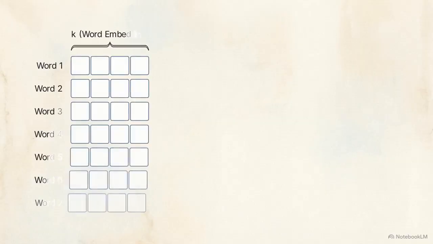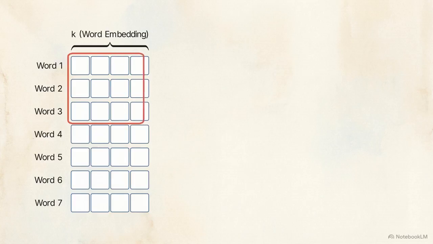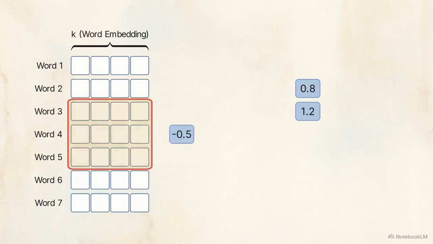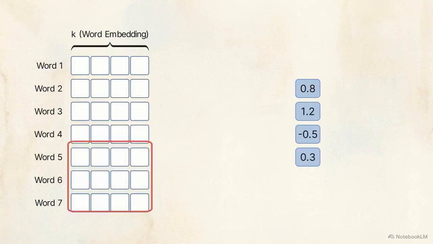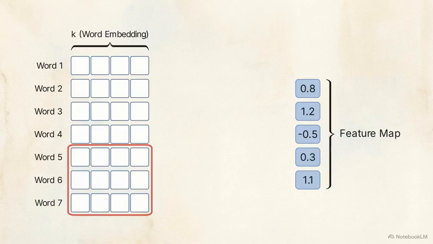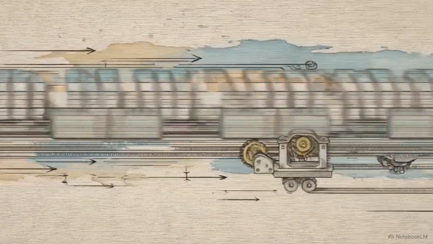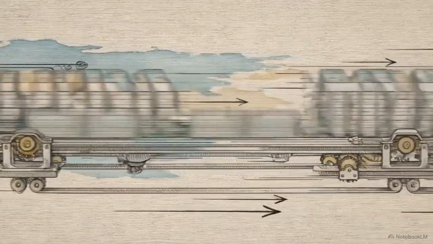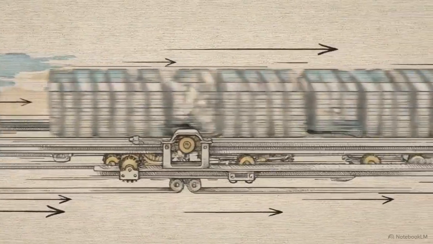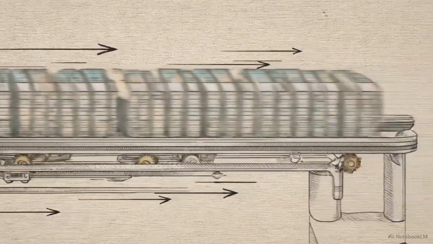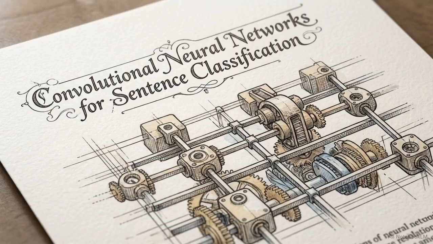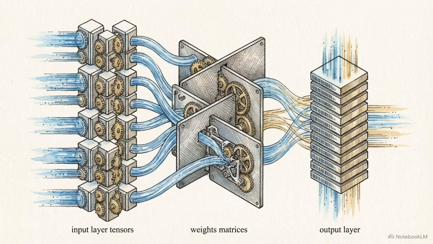By collapsing the filter to match the exact width of k, the kernel is constrained to slide only vertically. As this one-dimensional filter slides down the matrix, it extracts local linguistic patterns by reading complete chunks of words at a time. By structurally compressing convolutions into a single temporal dimension, engineers can deploy spatial neural networks directly against natural language. In 2014, Yoon Kim formalized this logic, publishing the single-layer architecture that serves as a foundational blueprint for CNN